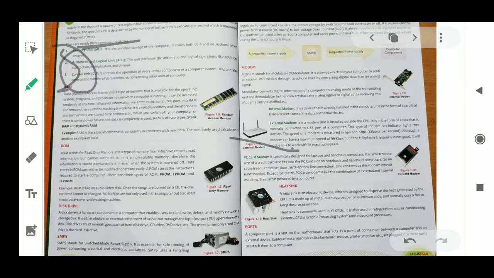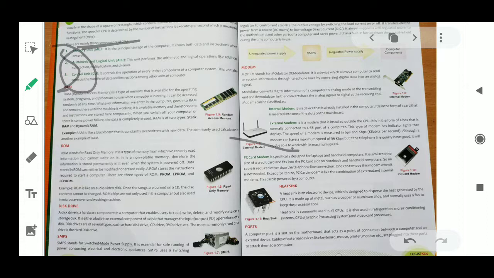Next is your control unit. The control unit operates every other component of the computer system. This unit also controls the transfer of data and instructions among the other units. Means the transfer of data from one unit to another, one component to another, all these things are managed by your control unit. That's why it is CU. So three parts of the CPU: MU memory unit, arithmetic logic unit ALU, and control unit CU.